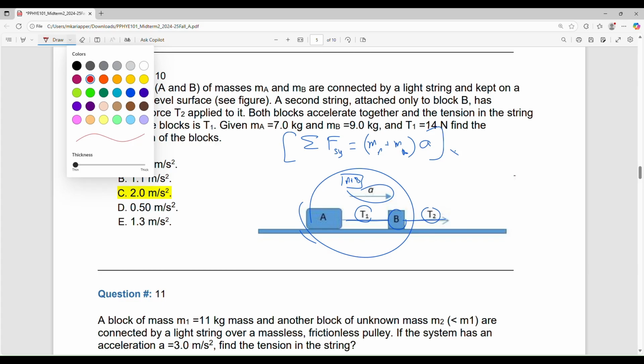If the question is to find the acceleration, you have already chosen the x-axis along the acceleration, so naturally you need the x-axis equation.